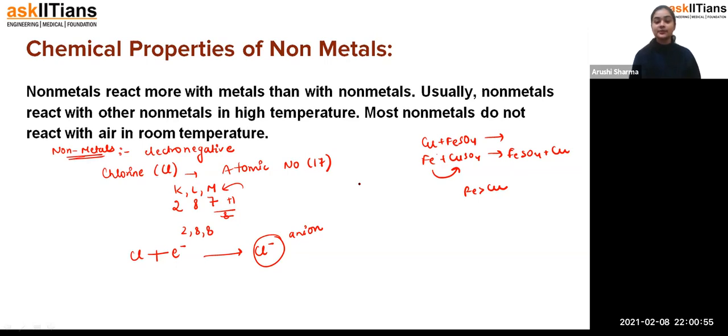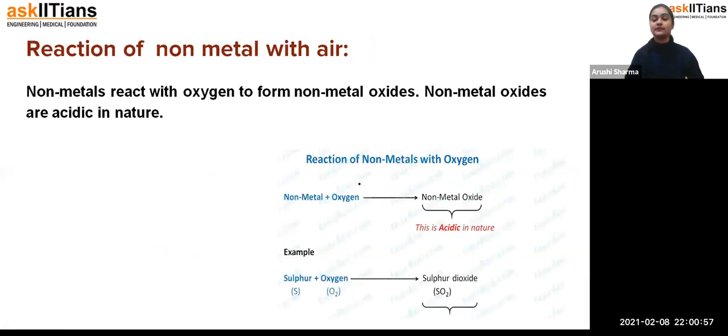So that's how we are going to see the chemical properties of non-metals. Now this is the first reaction of the non-metals, how they are reacting with air. Air is what? Air contains oxygen. That means we are going to see the reaction of non-metals with oxygen. Now it's a very important thing, students.